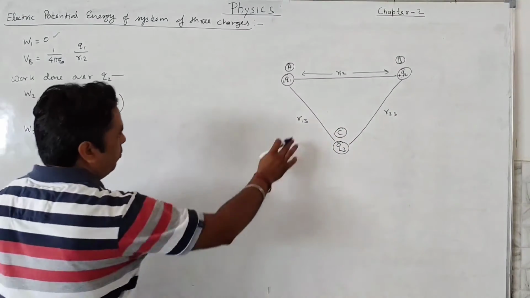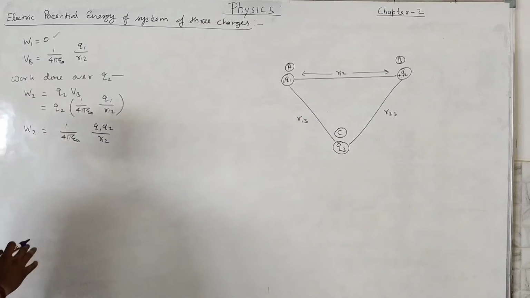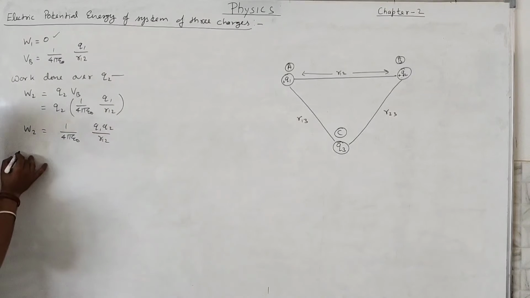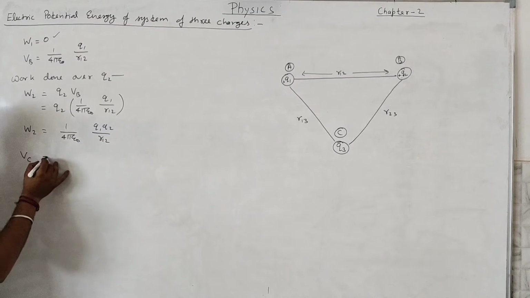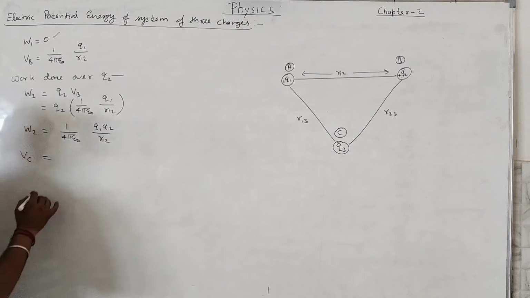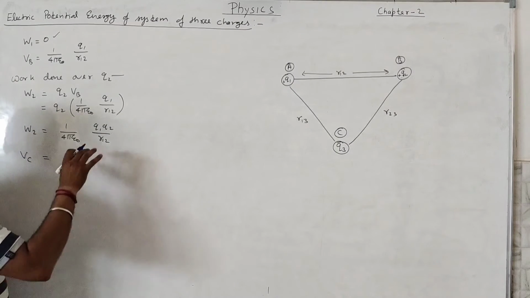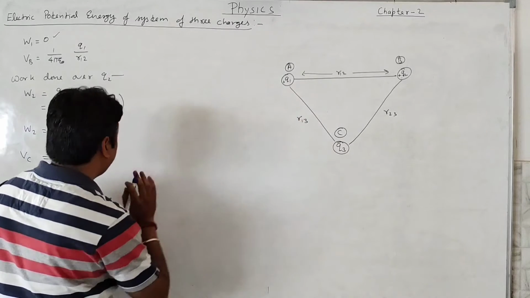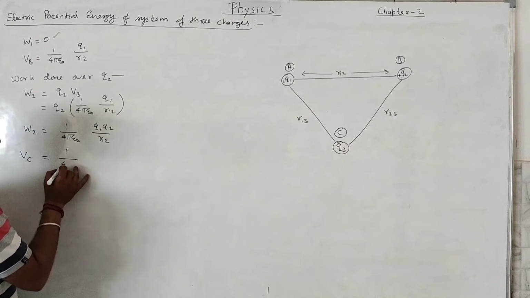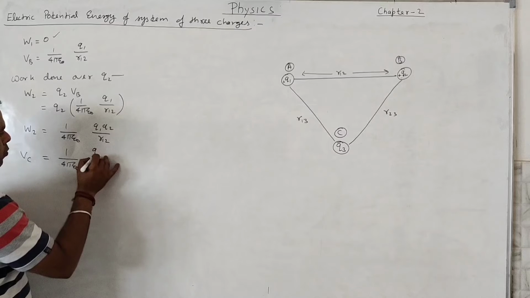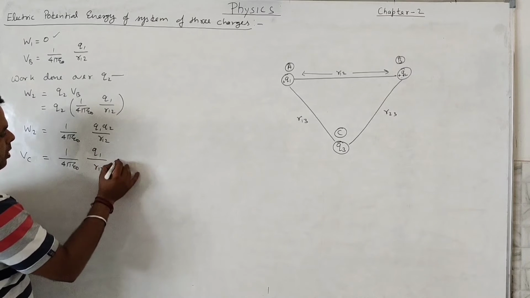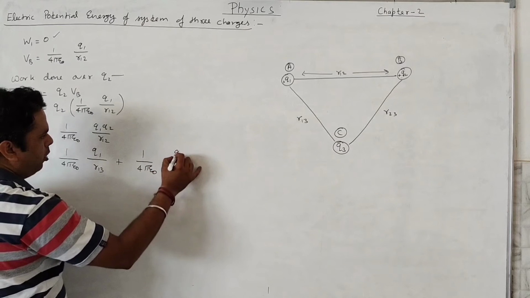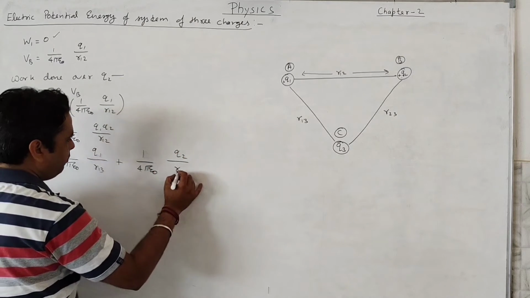So at point C, what will be the electric potential? At point C, the electric potential will be the sum of these two potentials. First, the potential due to this one will be 1 upon 4 pi epsilon naught Q1 divided by the distance between them, and it will be an algebraic sum with 1 upon 4 pi epsilon naught Q2 divided by the distance between them.